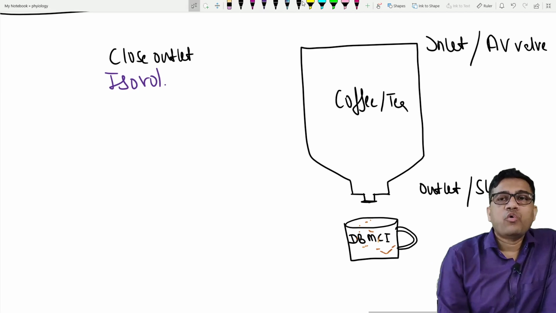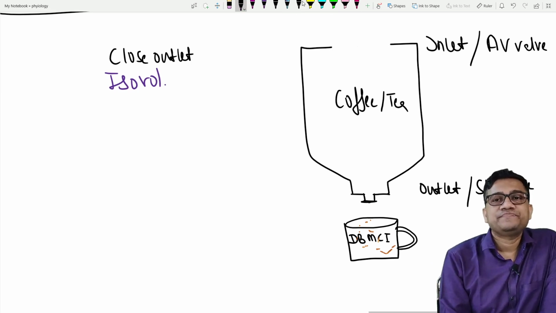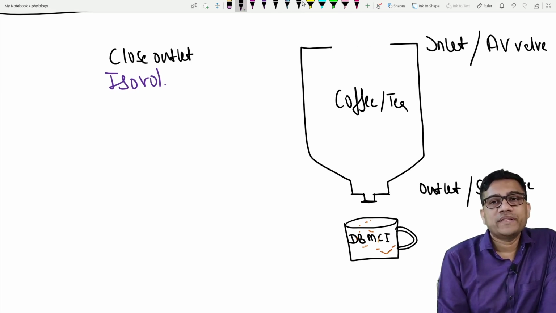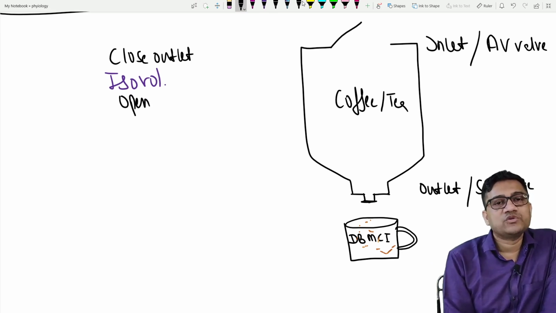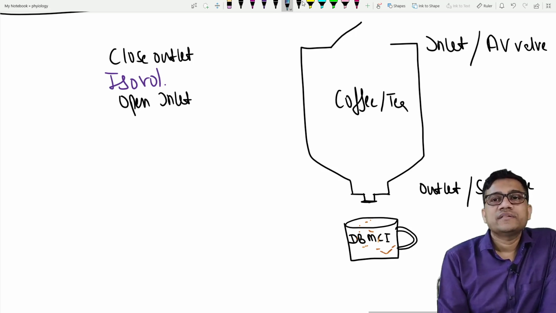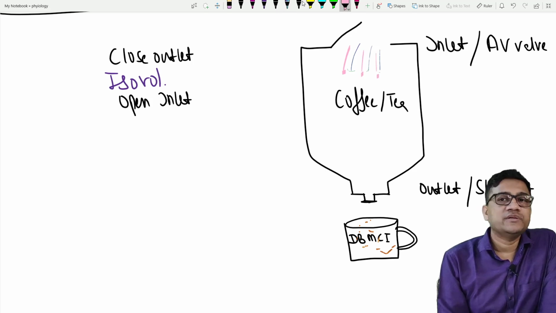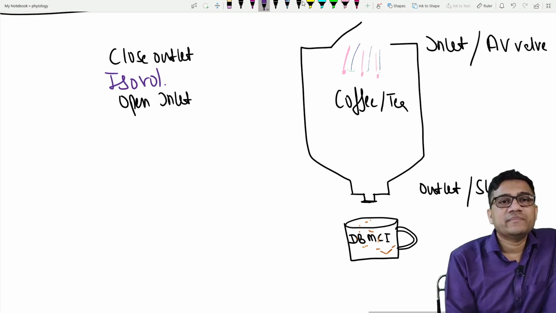And now we open the inlet. I open the inlet and start pouring the water, etc. So now I am filling the coffee, milk powder, whatever, inside the machine. Now I am filling the machine.